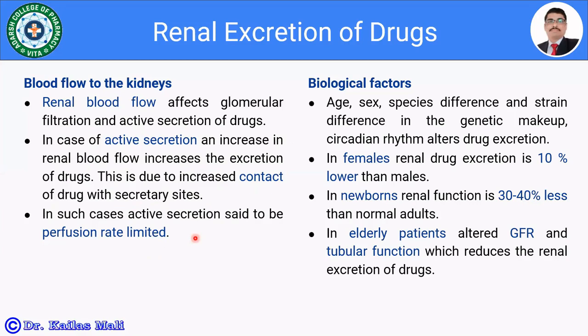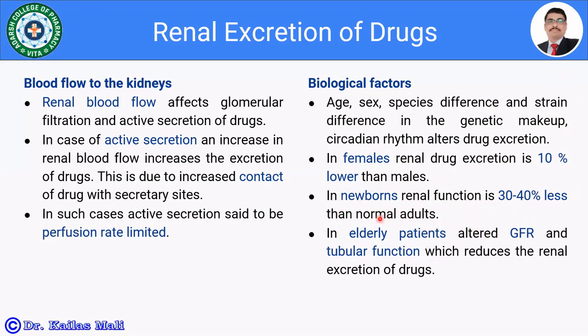Let us see the biological factors. Age, sex, species difference, strain difference in the genetic makeup, then circadian rhythm. These parameters are going to alter the excretion of a drug. For example, in females, the renal drug excretion is 10% lower than that of males. Similarly, in the case of newborns, the kidneys are not well developed, and the renal function is 30 to 40% less than that of normal adults.